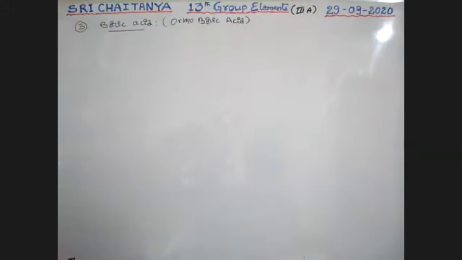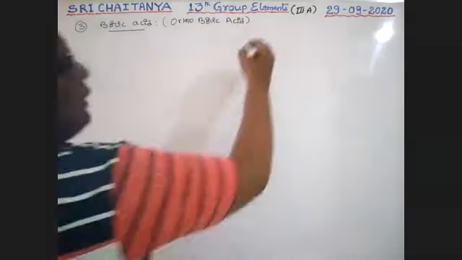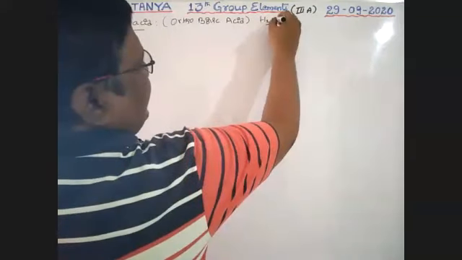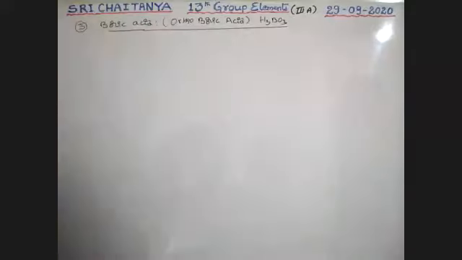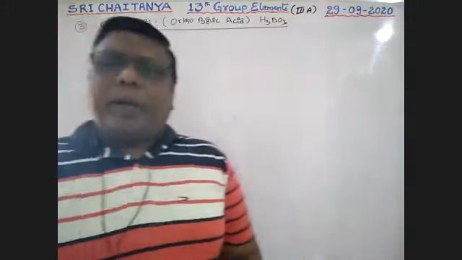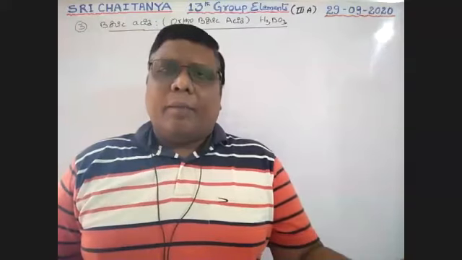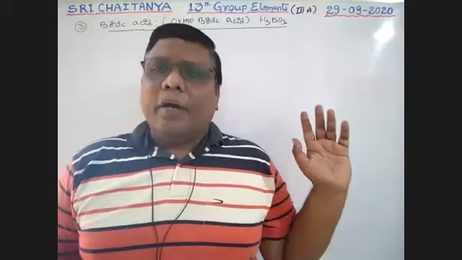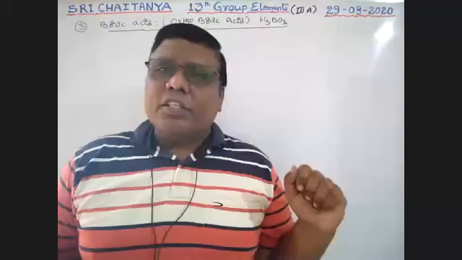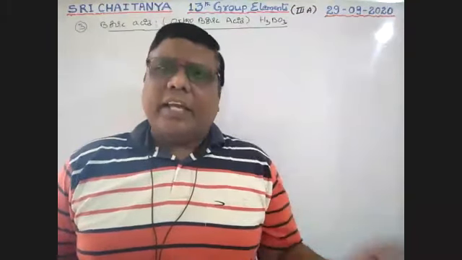Orthoboric acid, boric acid, both are same, boys. Its formula is H3BO3. Now, how to prepare? Already from colemanite and from borax we can prepare it, boys, at the time of B2O3 preparation. Those reactions are once again reused here.